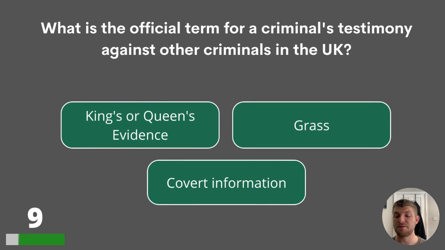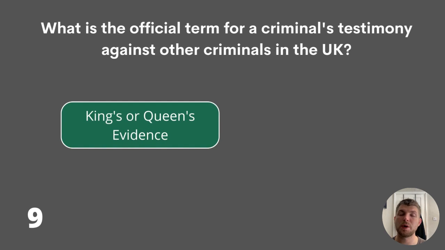Question 9. What is the official term for a criminal's testimony against other criminals in the UK? King's or Queen's evidence, grass, or covert information? The answer is King's or Queen's evidence.